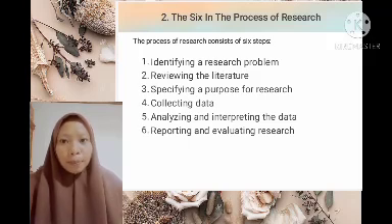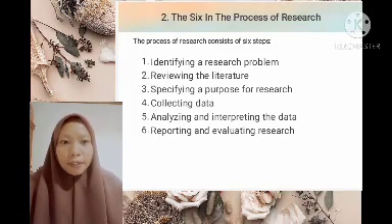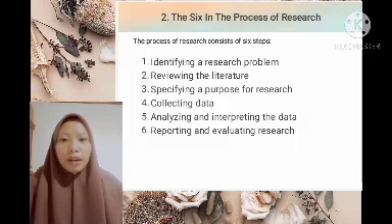Identifying a research problem consists of specifying the issue to study, developing a justification for studying it, and suggesting the importance of the study for select audiences that will read the report.